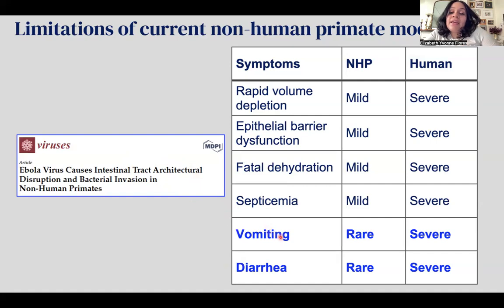But there is the absence of vomiting and diarrhea in non-human primates, which is very much present in humans. In fact, the World Health Organization considers vomiting and diarrhea as key indicators of advanced disease. And so these Ebola virus or Marburg virus inflicted patients will lose up to 8 to 10 liters of water.